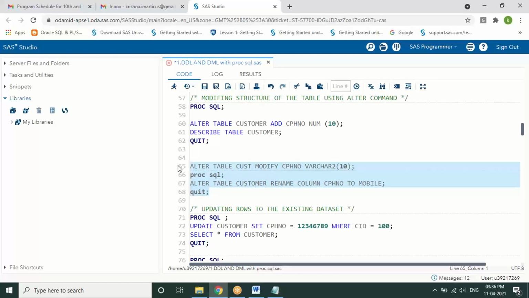But the syntaxes which I specified will work with any other version or any other application of SQL. To make structural changes, we require this alter command: alter table name, and add or modify or rename or drop can be used for making structural changes to a specific column or columns in a table.